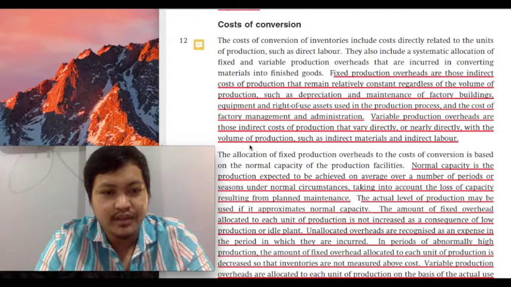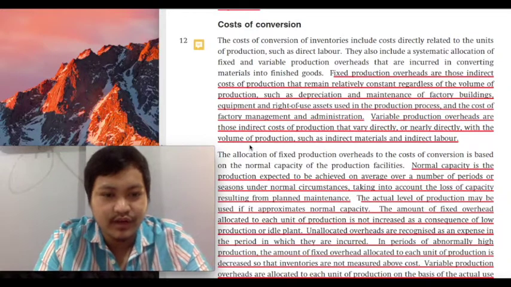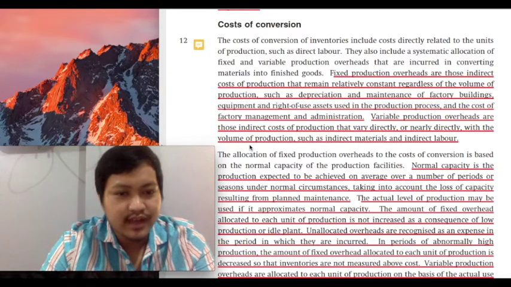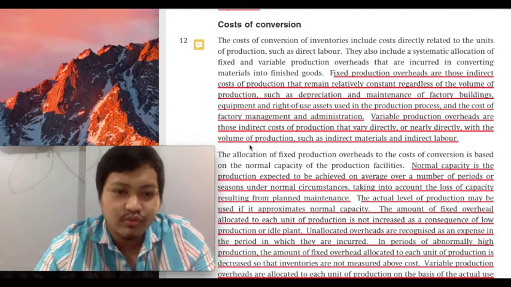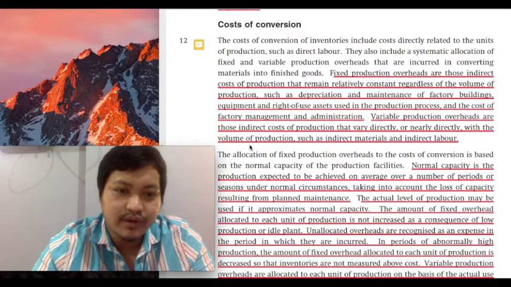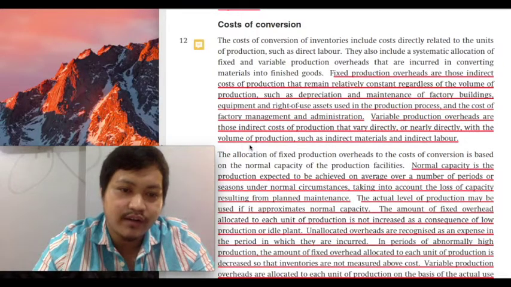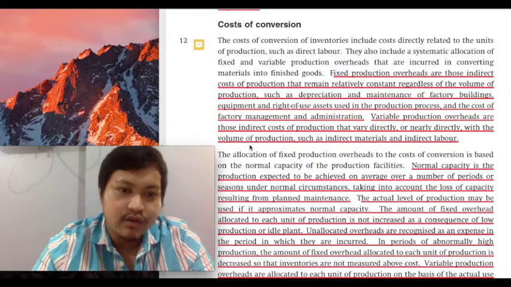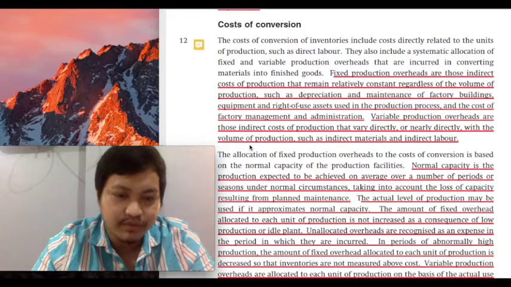Again, remember that these costs, your total fixed overhead and your total variable overhead, would have to be allocated to all your finished output, to all your finished goods. To make students confused, class, they would ask, as a true or false question, whether the fixed factory overhead, the fixed production overhead per unit, will remain constant regardless of the level of production.